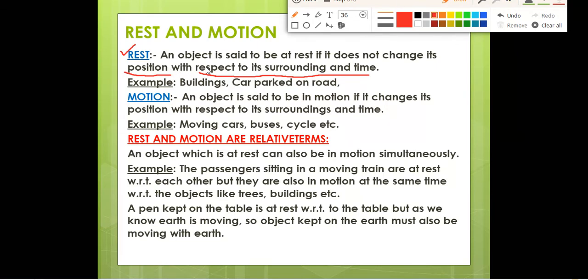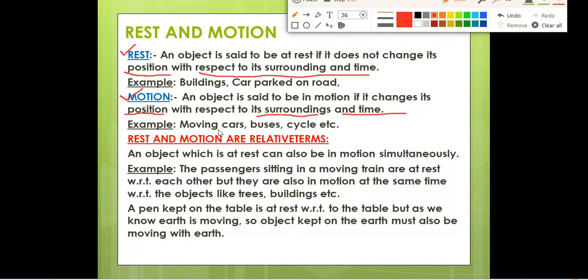Next, now we are coming to our chapter, describing motion. So what is the definition of motion? Motion means movement. Whenever anything will move, then that substance is said to be in motion. An object is said to be in motion if it changes its position with respect to its surrounding and time. Just opposite, you have to write for motion. If the object will change its position with respect to its surrounding and time, these two words you have to write in the definition, surrounding and time, then that object is said to be in motion.